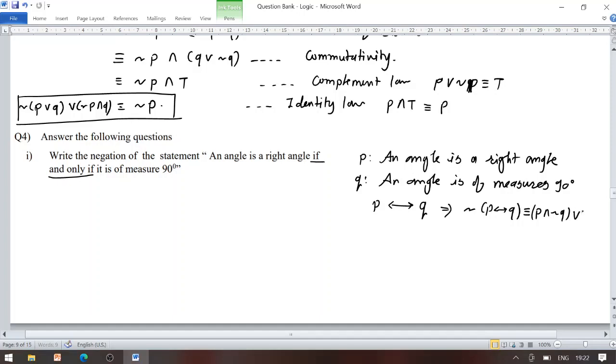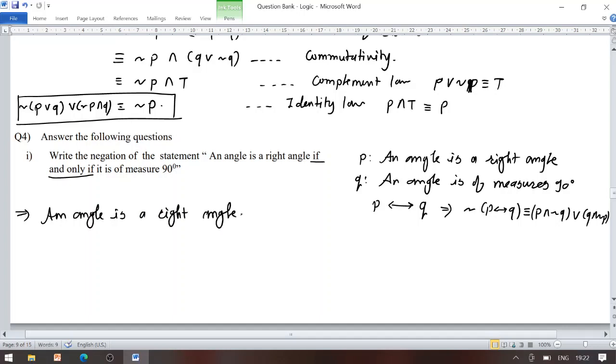disjunction Q conjunction negation P. So you may write now the negation of the given biconditional statement is of the form: P means an angle is a right angle.